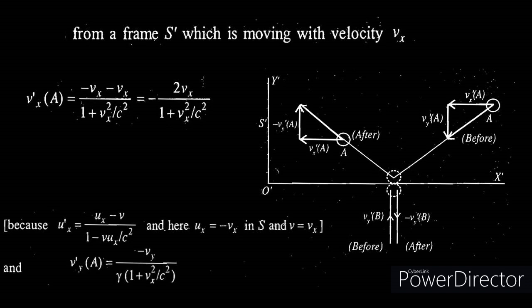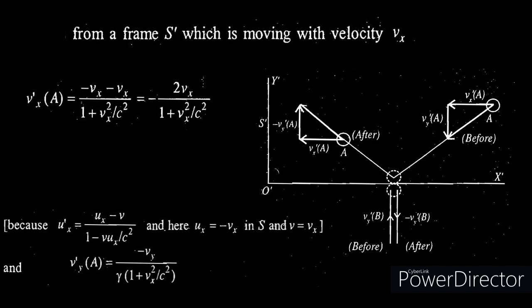Substituting this, we get the velocity of the particle A in the primed frame of reference S prime as v'x of A equal to (minus Vx minus Vx) divided by (1 plus Vx square divided by c square), which is equal to minus 2Vx divided by (1 plus Vx square by c square).